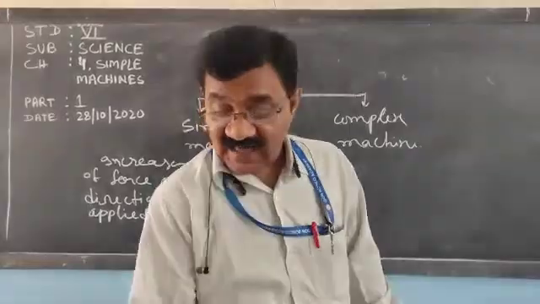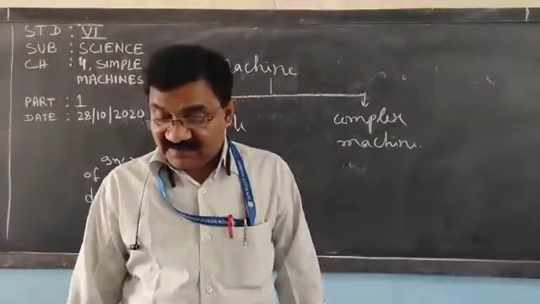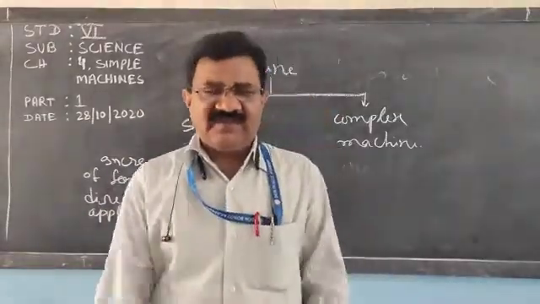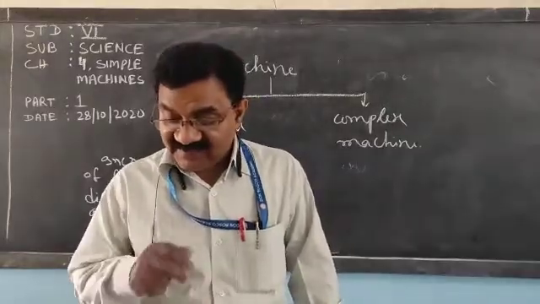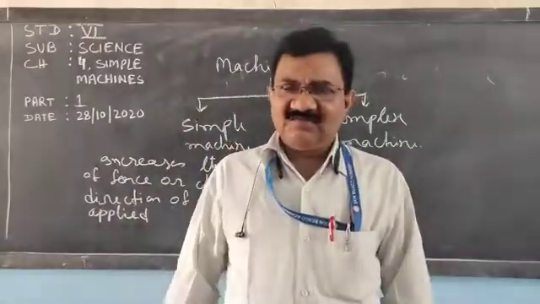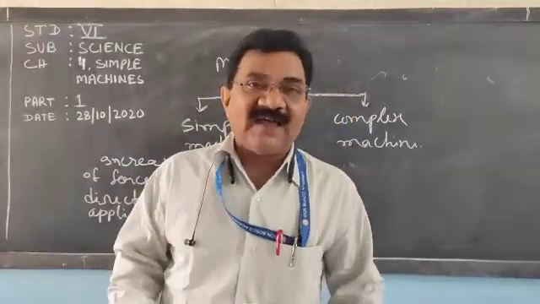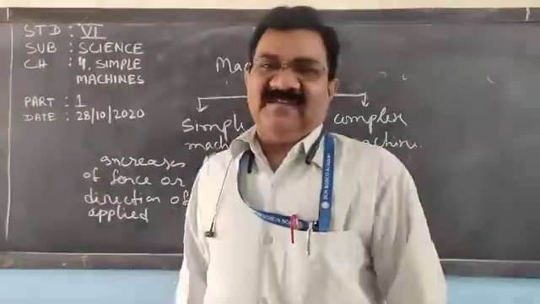So dear children, as we discussed, two types of machines are there. Simple, like the pulley. You must have seen the pulley. That is an example of a simple machine. Scissors, screwdriver, screw. And a complex machine, your bicycle, where many simple machines are applied.